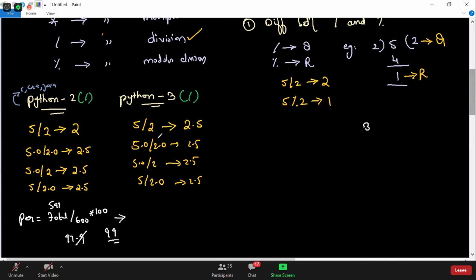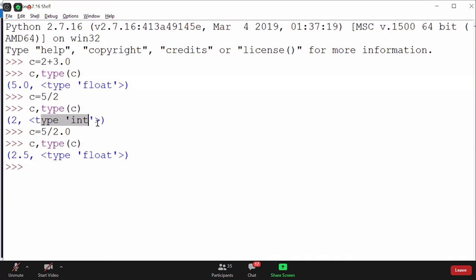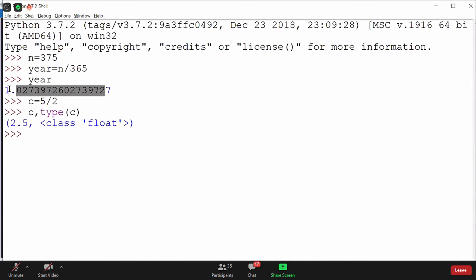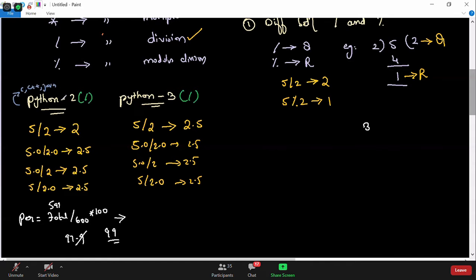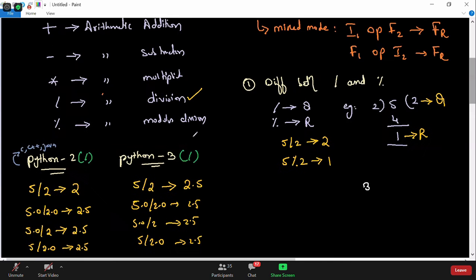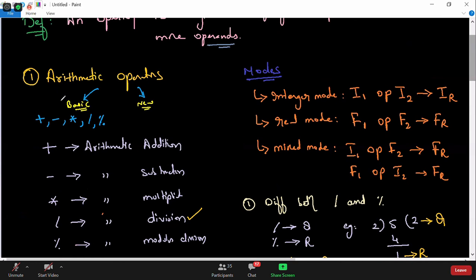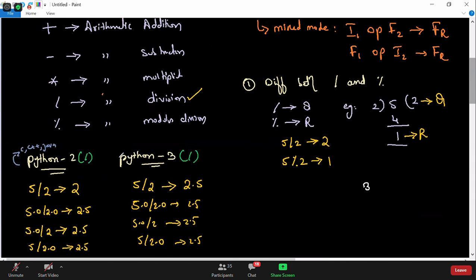Got my point? So everybody said the way we need to solve this problem is, if I want to get this value as 1, we have to typecast it. I can consider your suggestion, but I would like to add something new here now. For such kind of problem, Python has given you a special operator called floor division. I told you Python has added a few new operators.